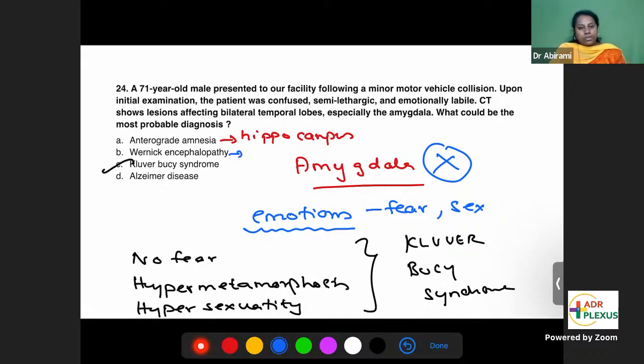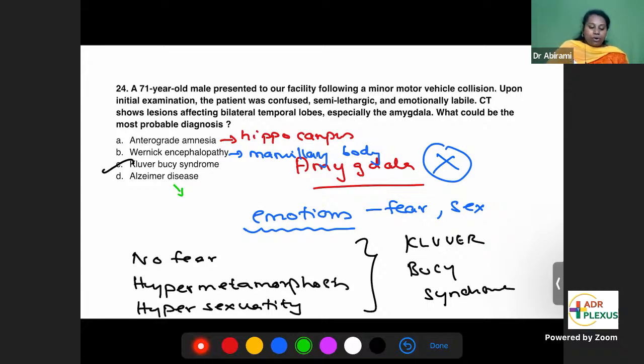Wernicke's encephalopathy. This is seen in damage to the mammillary body. The mammillary body is part of the hypothalamus. In chronic alcoholism or thiamine deficiency, you can have degeneration of the mammillary body. That can be related to Wernicke's encephalopathy. Alzheimer's. What is Alzheimer's?